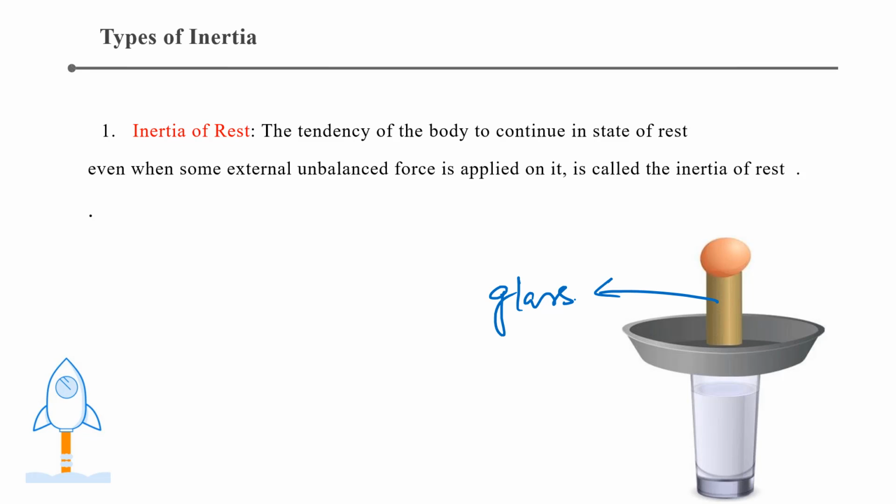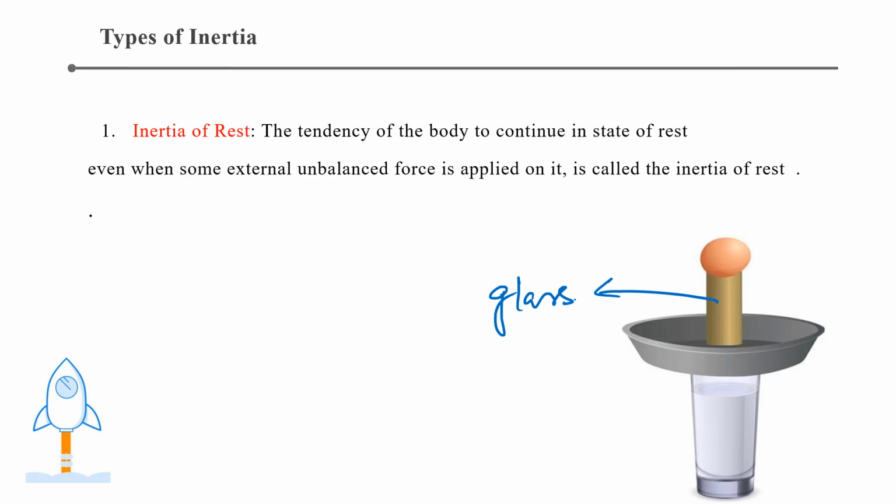Now the example we can take is that we are standing on a bus and suddenly the bus starts. Then what will happen? We will obviously feel a backward force. Why are we feeling that? Because initially we were in the state of rest. After the application of the unbalanced force, that means whenever the bus starts suddenly, the inertia of our body wants us to stay in the state of rest.